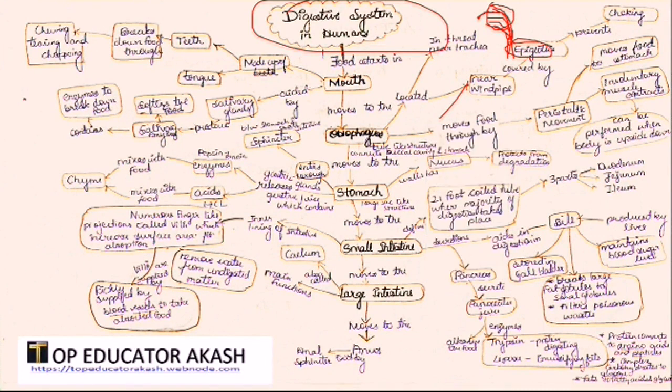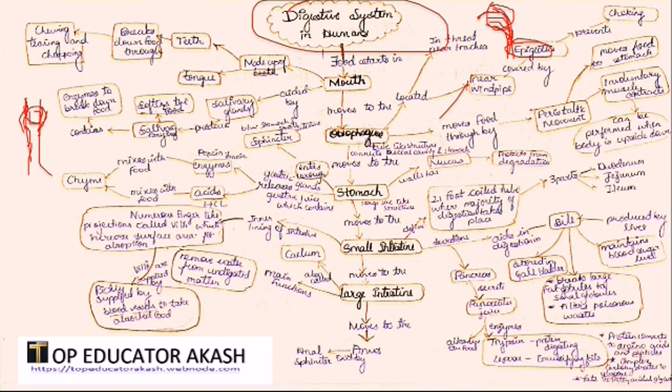Now, let us assume this is an esophagus. As food enters through it, there will be expansion of this esophagus. That means there will be relaxation of this part, and here in this part there will be contraction. In a similar way, the food passes through many contractions and relaxations.